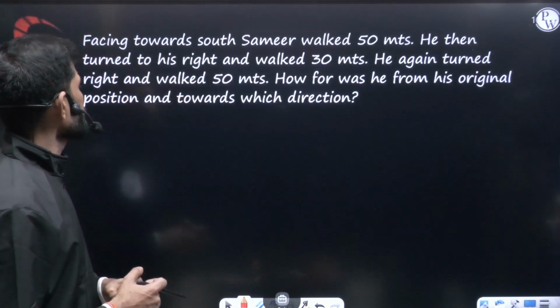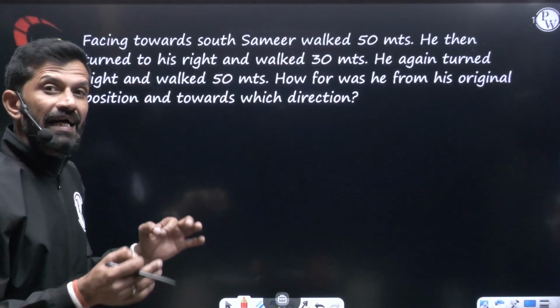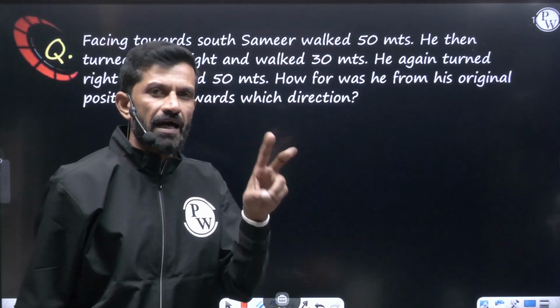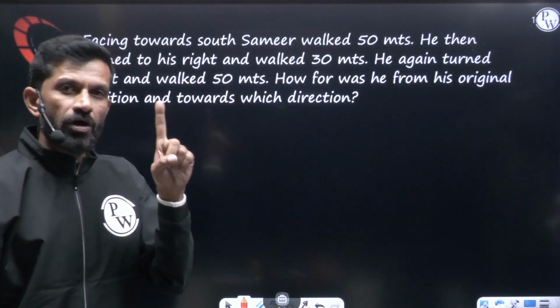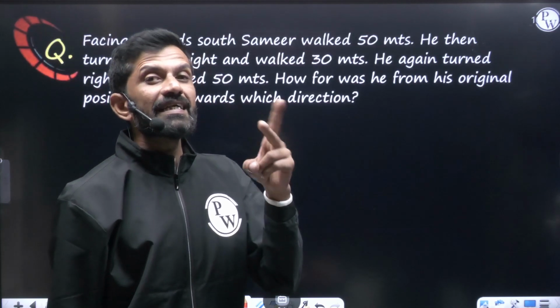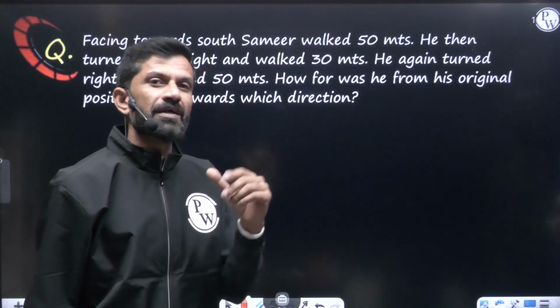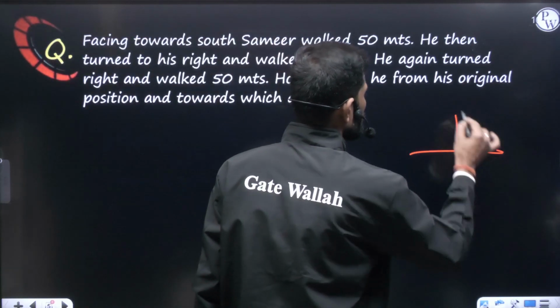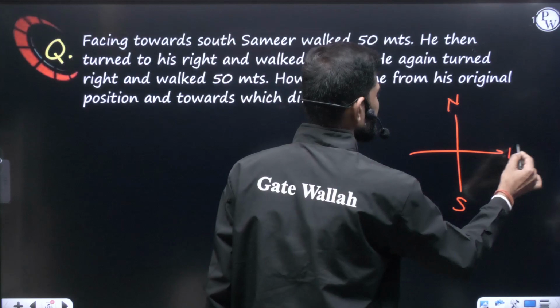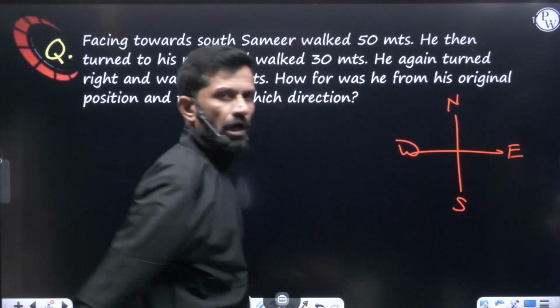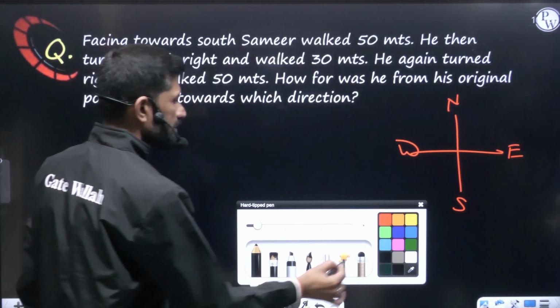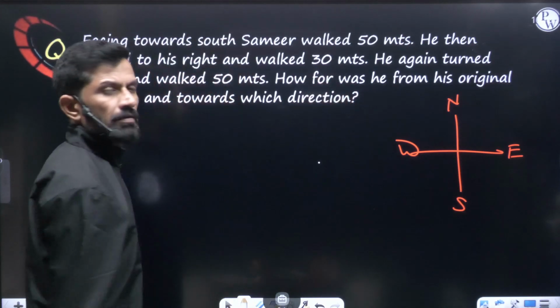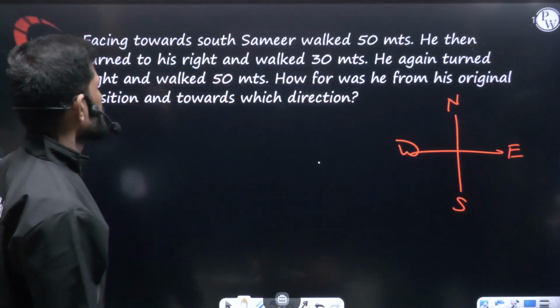How far was he from the original position and towards which direction? So two questions they asked: how far was he from his original position, the origin, and in which direction he was as compared from the origin or the starting point. So let us understand here north, south, east, west. Now let us go with the diagram. I am drawing the diagram based on the data given in the question.